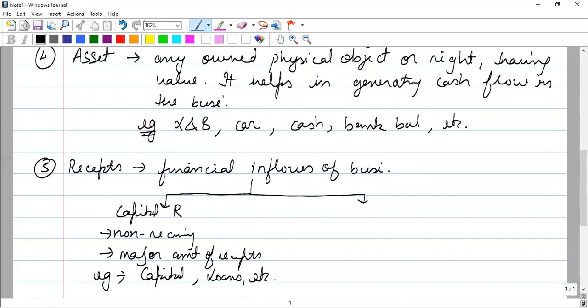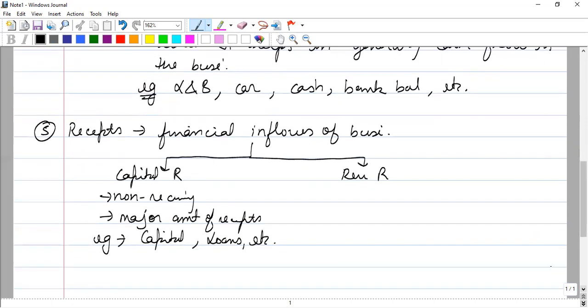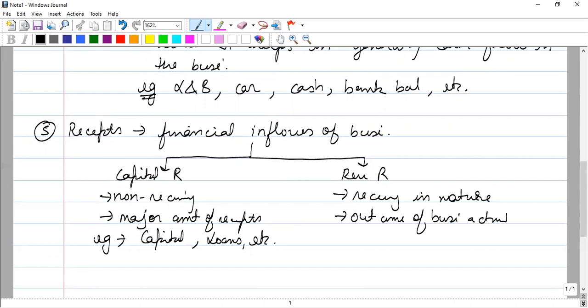Then the second type of receipts is revenue receipts. What are revenue receipts? These are recurring in nature. Recurring in nature means they reoccur very frequently. Like they can reoccur daily, quarterly, monthly, weekly. They reoccur after a certain period of time or on a daily basis. And these are the outcome of business activities. We do business, and they are the outcome of those business activities.